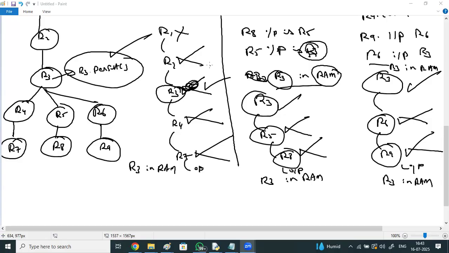I have a doubt. Yes. So let's say R3 is in RAM. So when R6 is processing in the RAM, will there be an issue with the memory, like out of memory execution or something? Whenever you're persisting an RDD, you need to see the RAM capacity. Whenever you persist, you are making it available in the RAM, means you need to see that much RAM should be available.